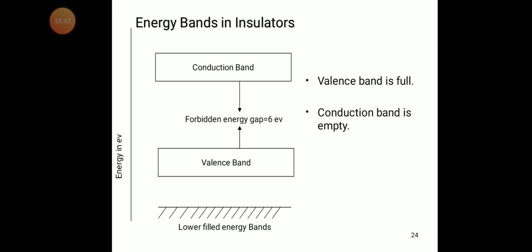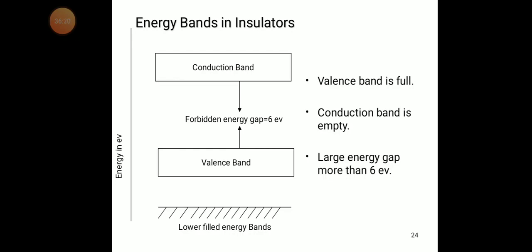The energy gap between the valency band and conduction band is very high, about 6 electron volts. Only if we apply more than 6 electron volts to the material will electrons move from the valency band to the conduction band. This is very difficult, so this diagram indicates the energy bands in an insulator.